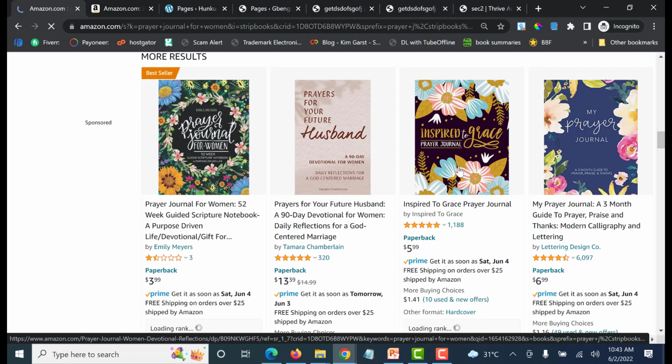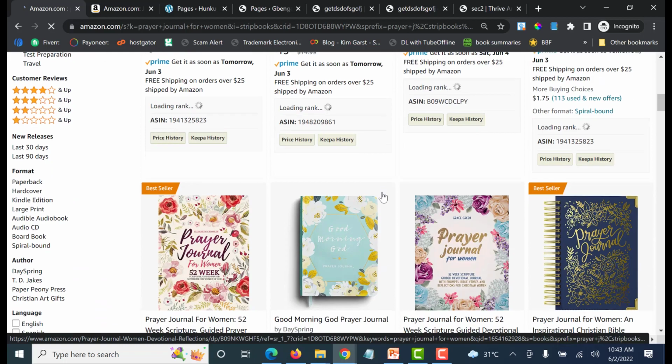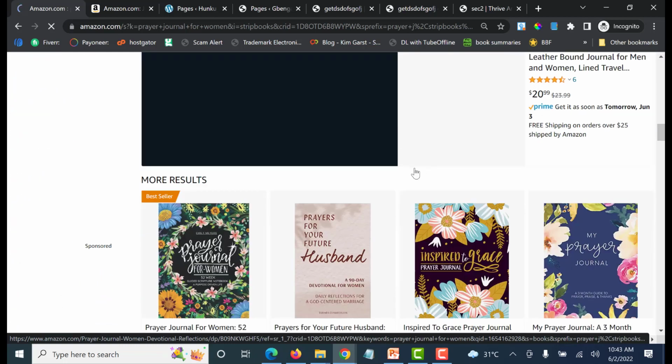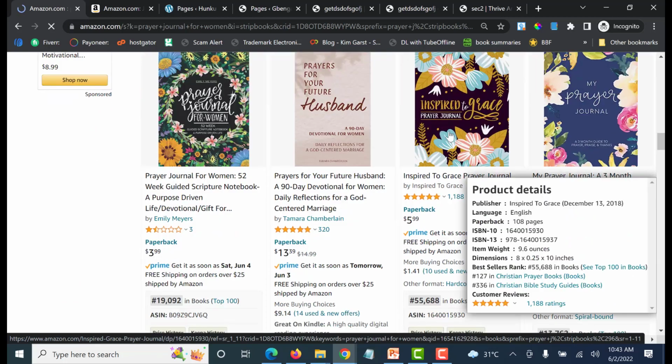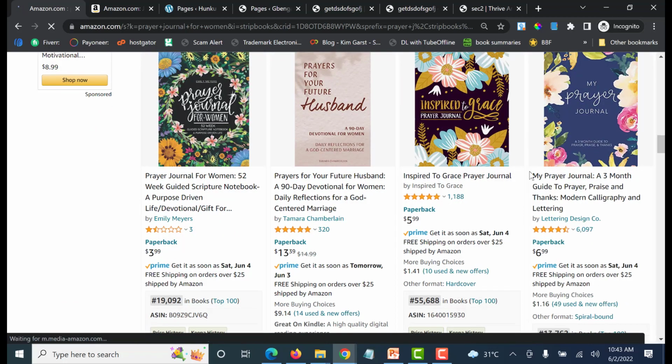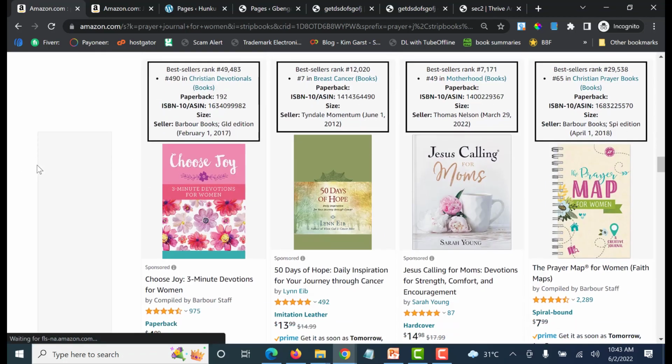This one has the title alone. You see, Inspired to Grace Prayer Journal. So you see that's it. And for example, do you see these prayer journals now? Prayer journal is a very good niche, right? Because a lot of people buy it. They are more sentimental. It's a religious thing, right? So they buy it. So you see all these covers, they are beautiful, and in the design section, you have seen how to create all these types of covers. So that's it for the